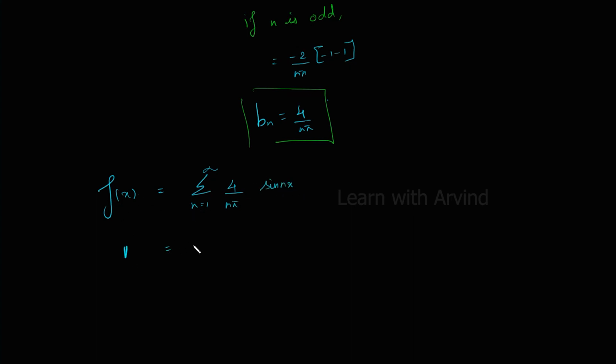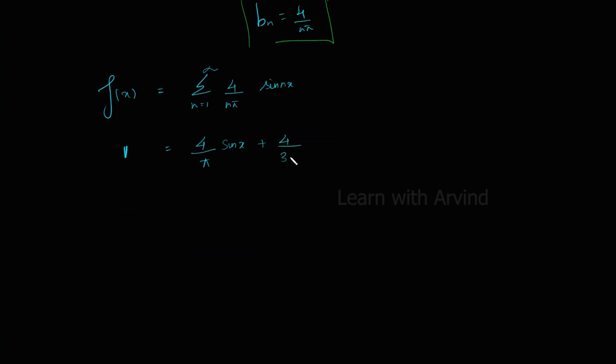Now putting values for n, we get 4/pi sin x plus 4/(3 pi) sin 3x plus and so on. Here, when n is even, the term becomes 0. Therefore, we are left with only the odd terms.